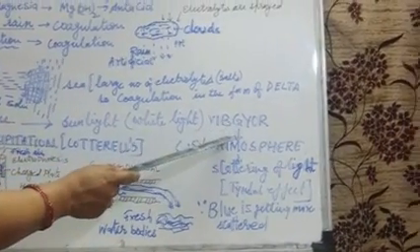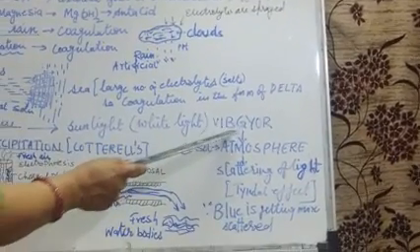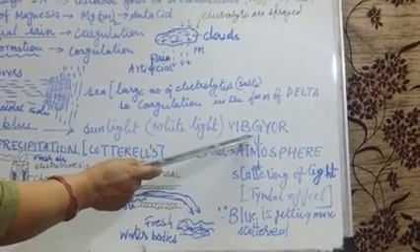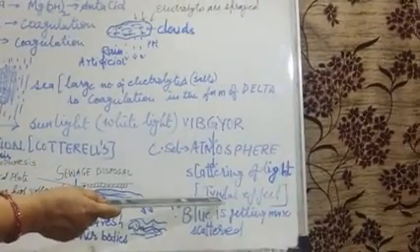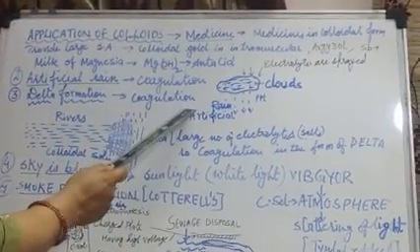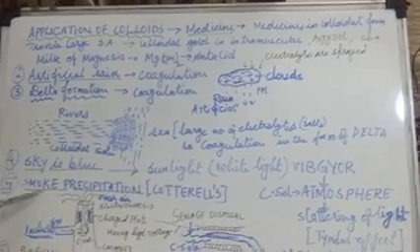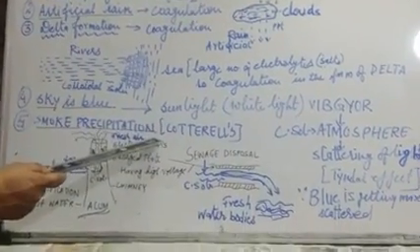And since blue color is getting scattered the maximum, that's why the sky appears blue. So this is also an application of colloids. And it is a must that you write this Tyndall effect. In these concepts, you have to write coagulation. Clear?